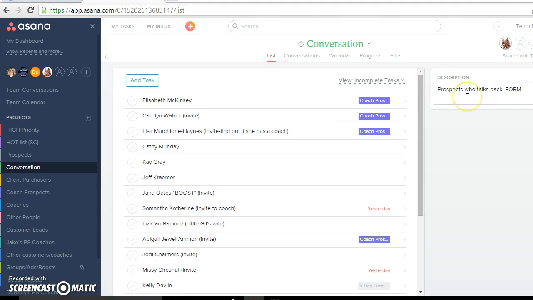This is where the prospects actually talk back to me. I'm forming with them. Just form, if you don't know what that means, it's family, occupation, recreation, message. So after you know about their family, what they do for a living, and what they do for fun, you form that relationship with them. And then the message can come when you can invite them to something, because you've built that foundation where they can trust you, and it doesn't feel awkward inviting them. So this is where I'm forming.